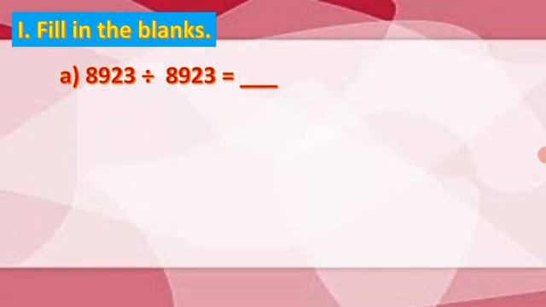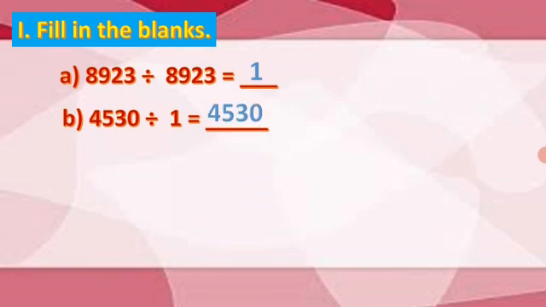Let us do the exercise. First one, 8923 divided by 8923 is equal to, very good, 1. Second one, 4530 divided by 1. The answer is the number itself, 4530.